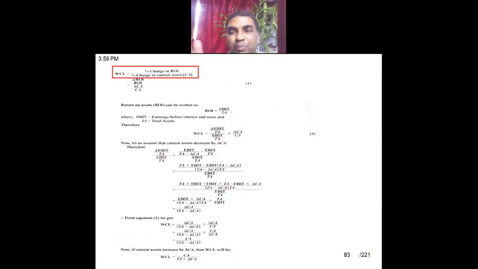Okay, current asset can be more or can be less. In both situations, you will say if I'm increasing current asset by a certain percentage, by what percentage return on investment is changing. So that is the formula. And how to compute the change in return on investment? That is change in ROI divided by ROI, divided by change in current asset divided by current asset. Okay, understood. This is the formula.